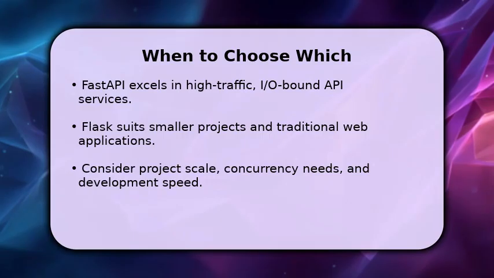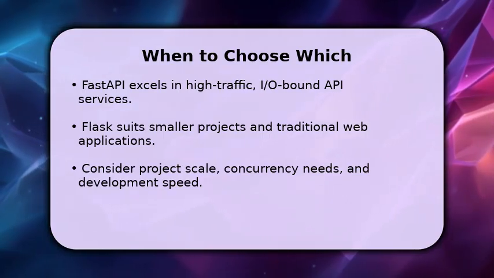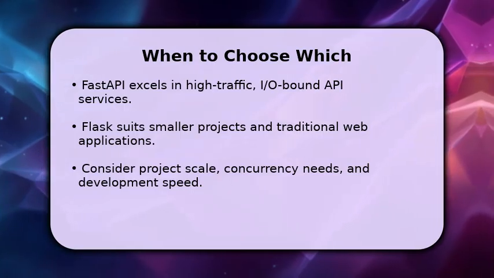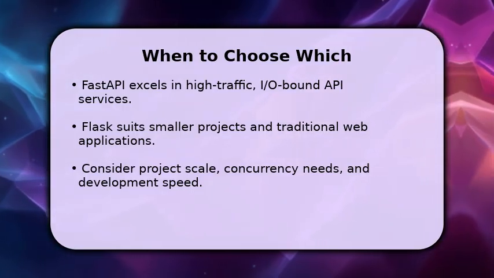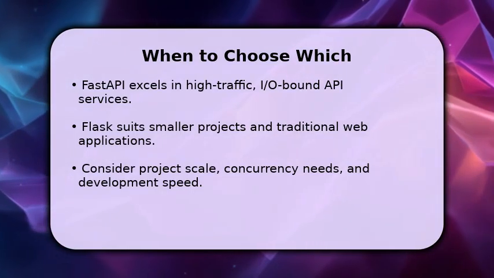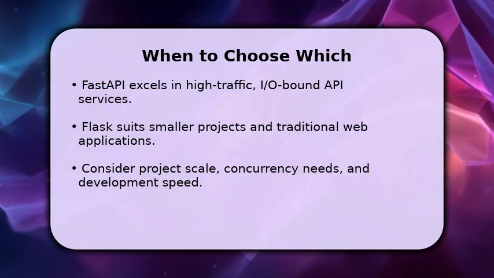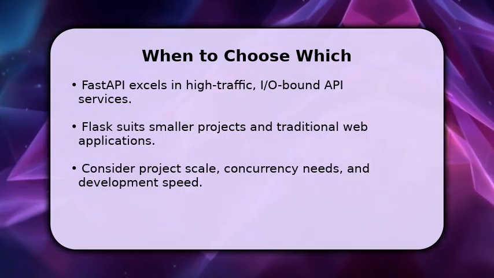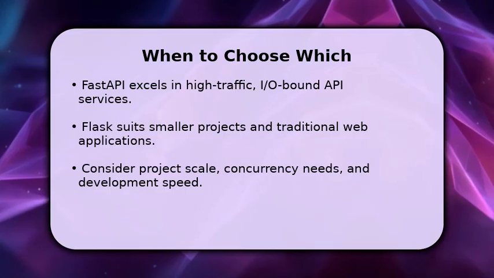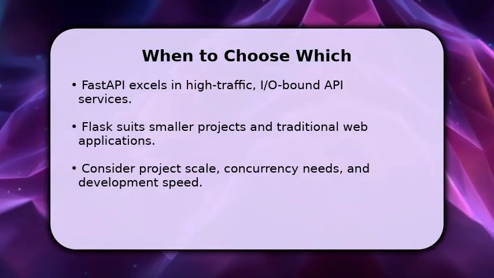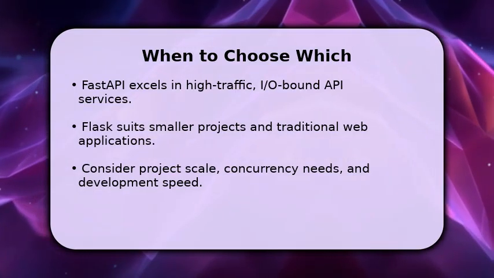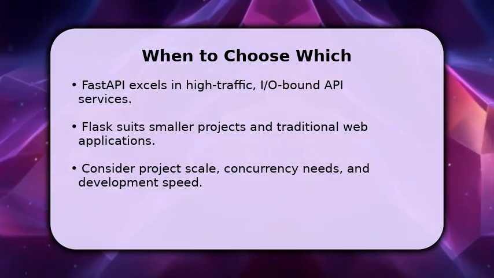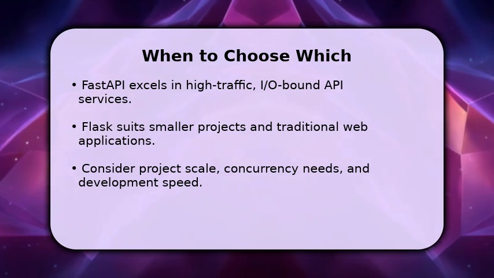Choosing between FastAPI and Flask depends on your project's specific needs. For high performance, I/O-bound APIs requiring extreme speed and scalability, FastAPI is often the superior choice. If you prioritize simplicity, flexibility, and rapid development for smaller to medium-sized web applications, Flask remains an excellent option. Both frameworks are powerful Python tools. The best fit aligns with your application's demands and traffic patterns.